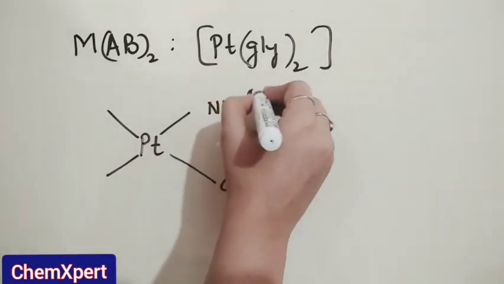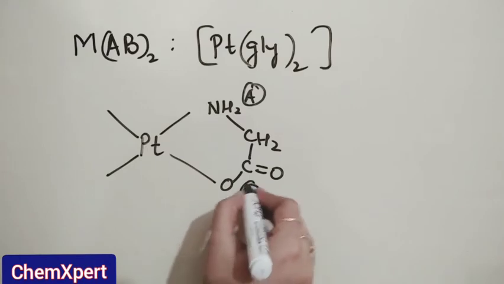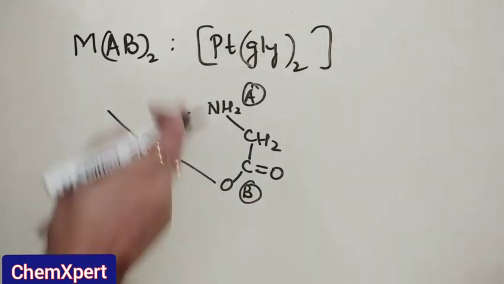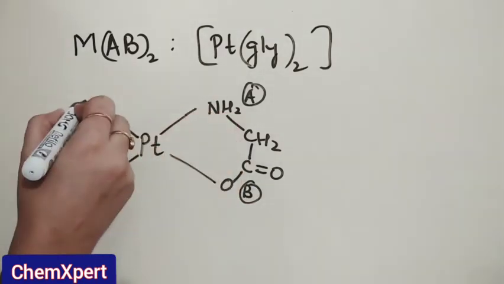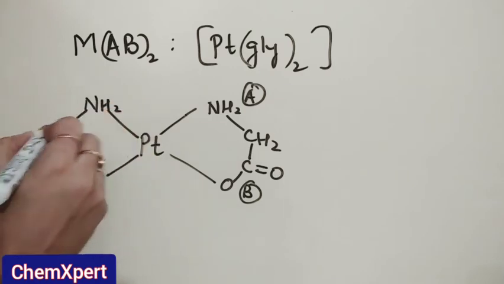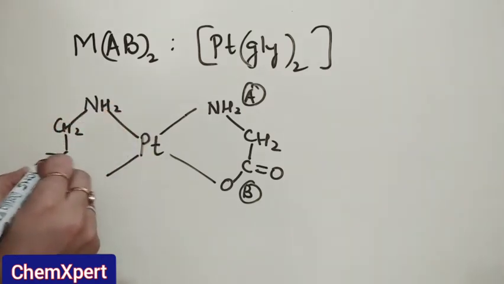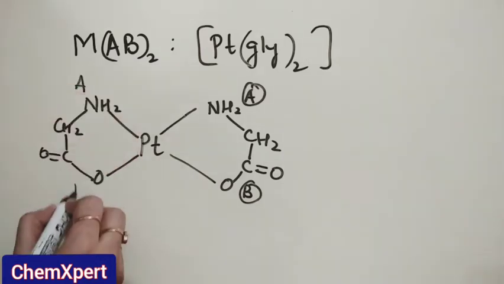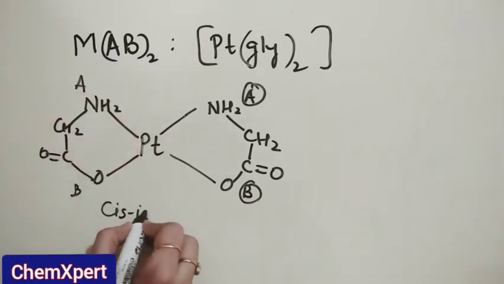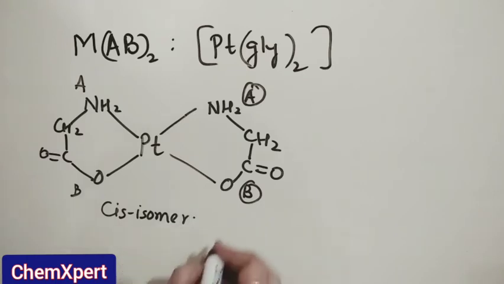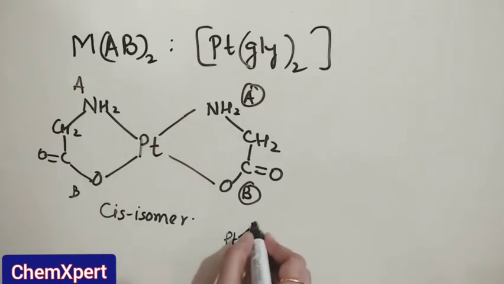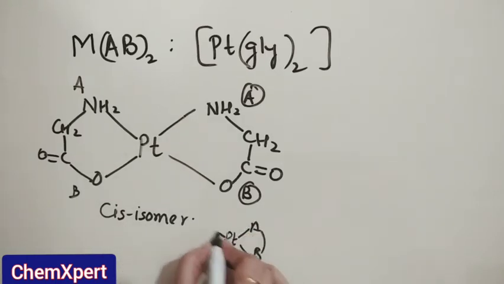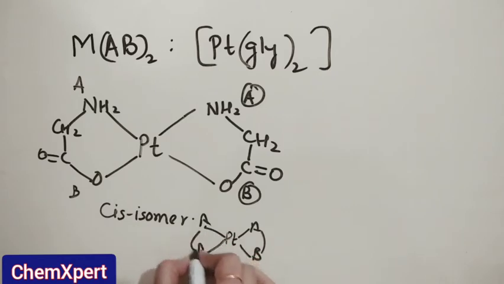If we consider this as A side, this side to be B side, now again we are joining just like the mirror image of it. So this time it is a cis isomer, which we have discussed, that platinum AB.